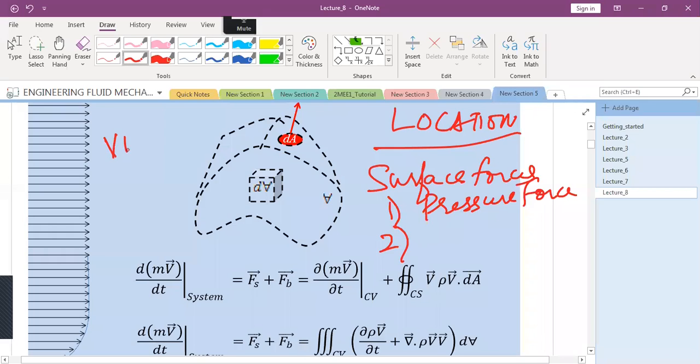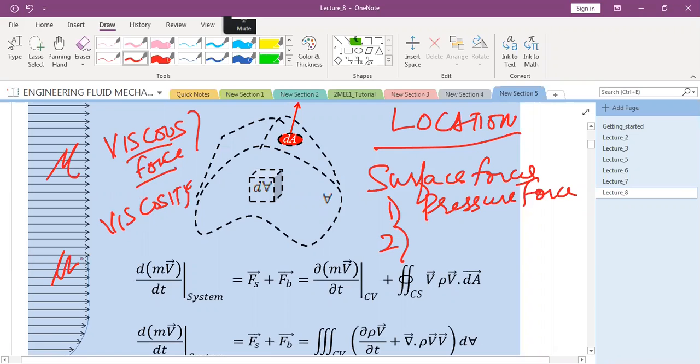Because it is not in the viscous area. So viscosity is different here. If viscosity is some value here, and here is some viscosity value, what do you think? Viscosity is zero here?